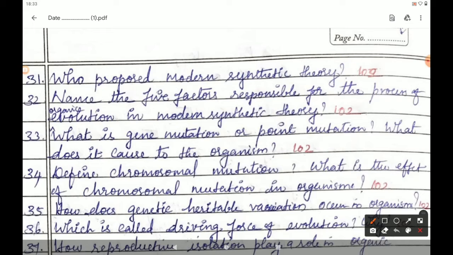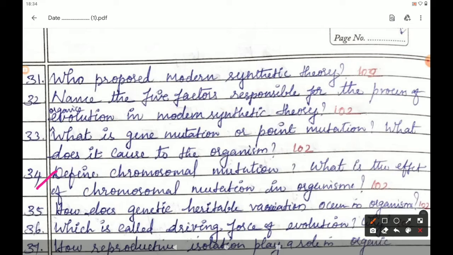Next, 34th question: define chromosomal mutation. What is the effect of chromosomal mutation in organism? Page number 102, under the subheading chromosomal mutation. Chromosomal mutation refers to the changes in the structure of chromosome due to deletion, addition, duplication, inversion or translocation. These alter the phenotype of an organism and produce variation.